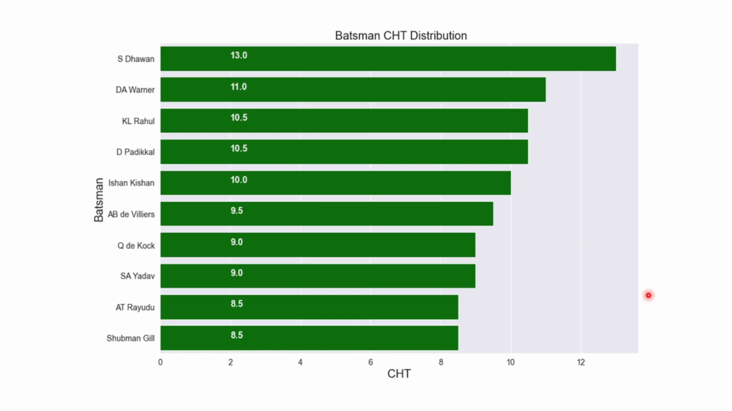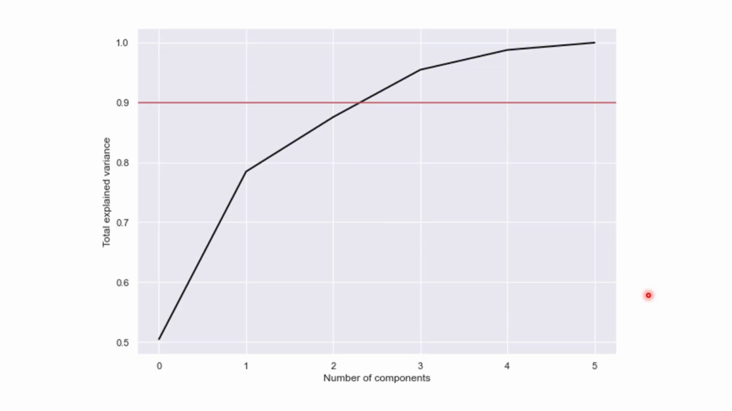So if I go back and see our CHT distribution, you see Dhawan, Warner and Rahul, Padikkal, Kishan, de Villiers, de Kock, Yadav, Rayudu and Shubham Gill. I think because Dhawan has hit 2 centuries, that's why he's topping the list in this metric. Now if I go here, I will have 6 components, and it shows that to get around 90% explanation, I need a little more than 2 components.